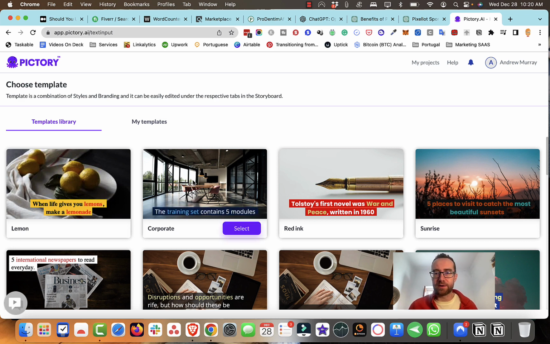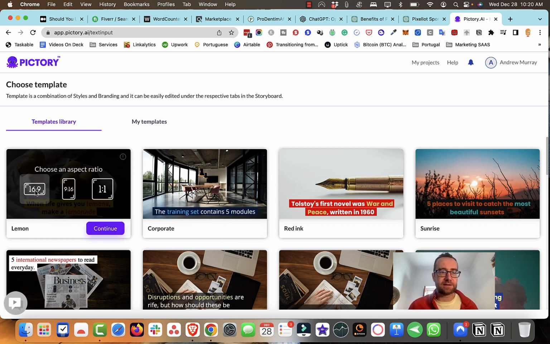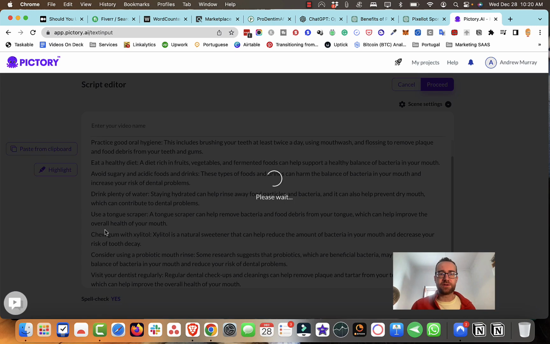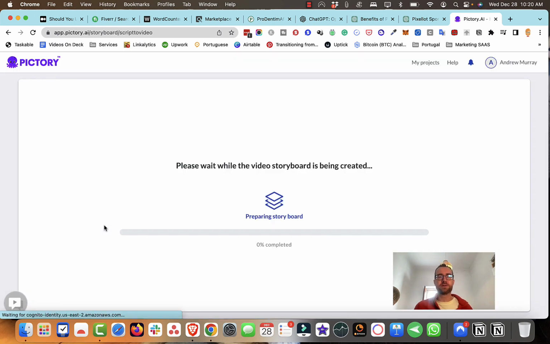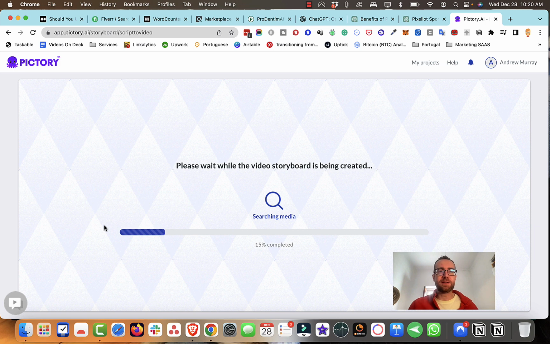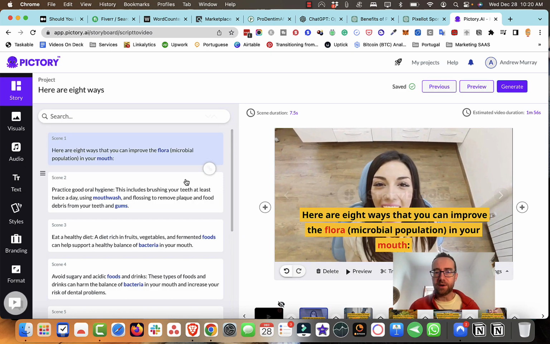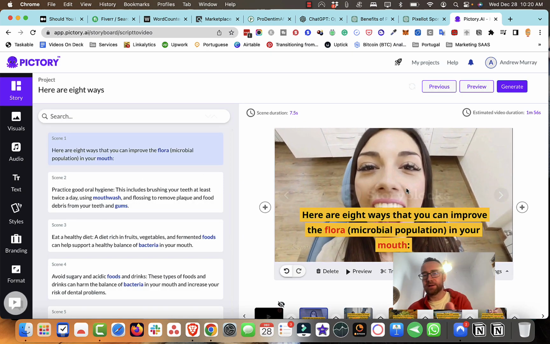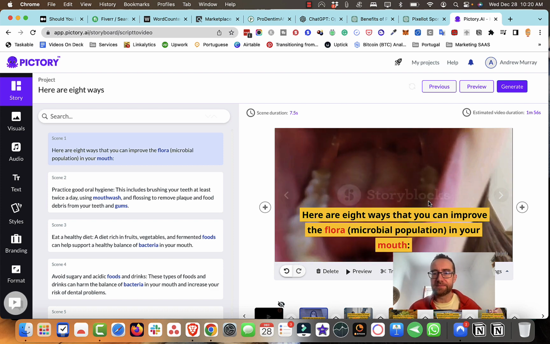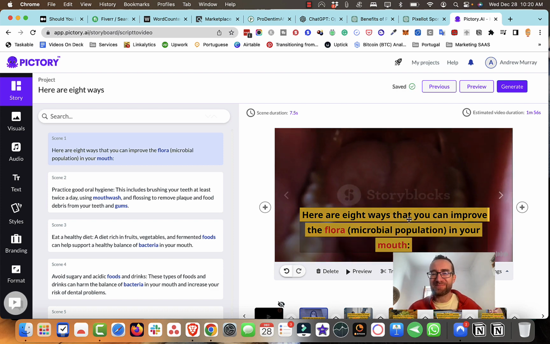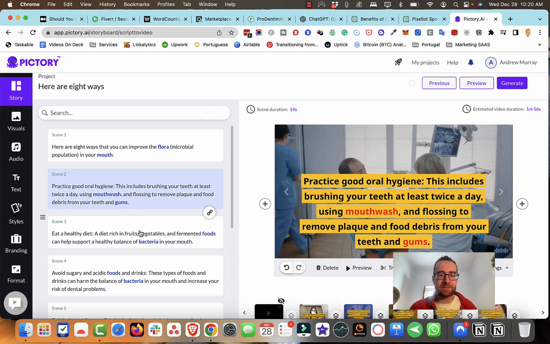And we can just go with a template and select this. You can select your aspect ratio, what aspect ratio you want. And I'll put a link to Pictory in the description of this, but this is just going to actually create a video really, really quickly. It will remove this story blocks thing, but it will put these different tips right over top.